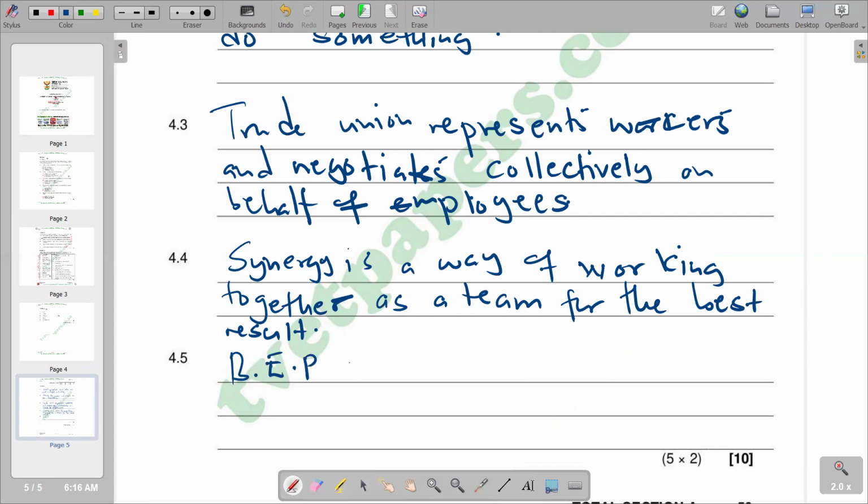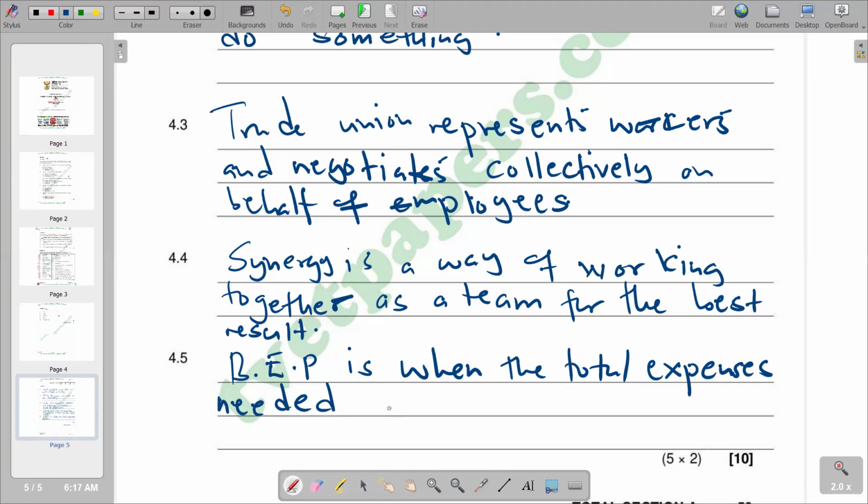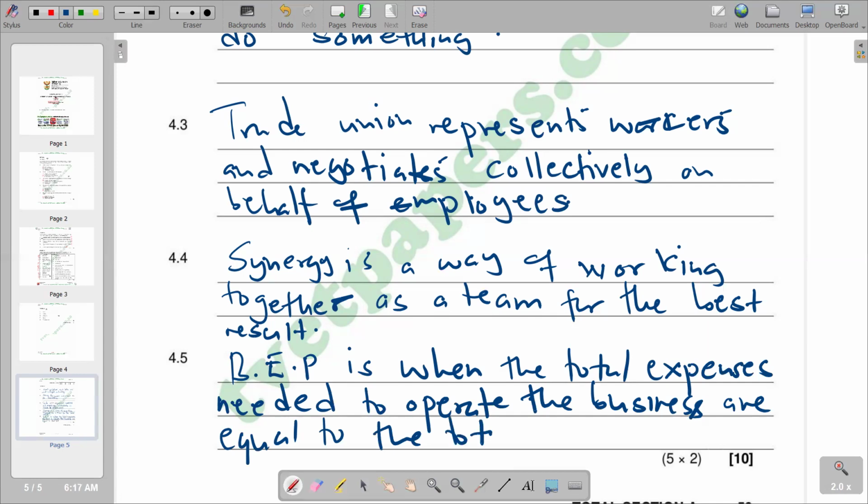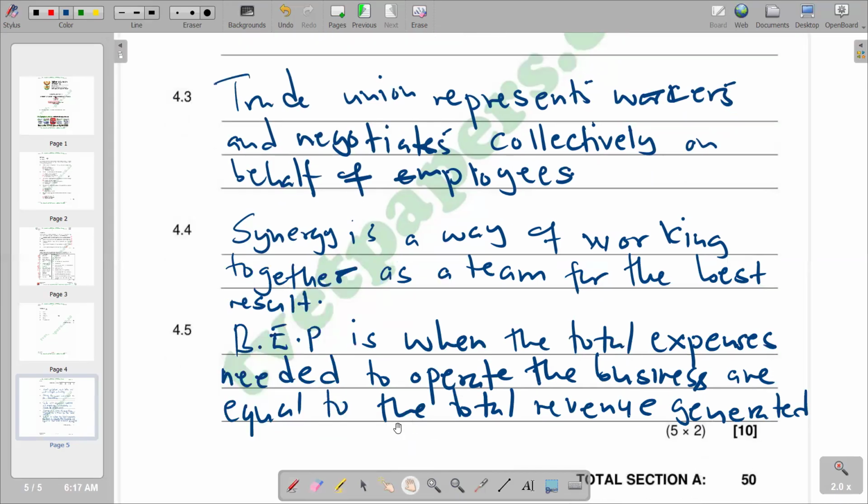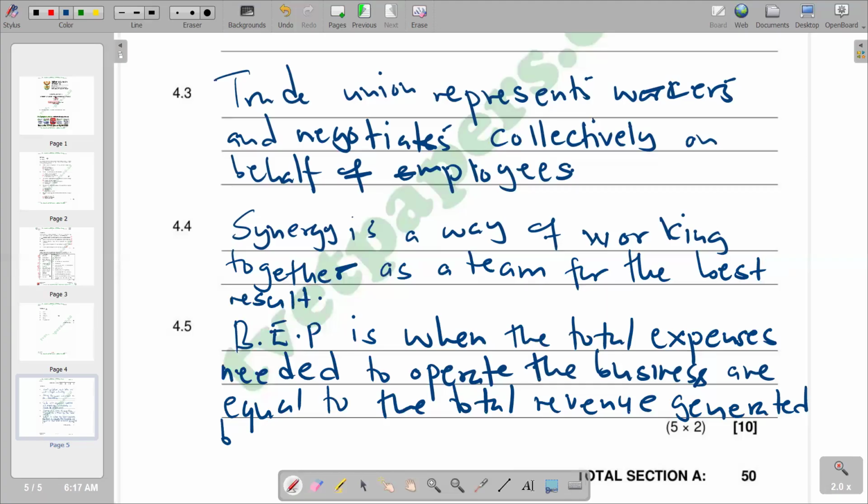This is break-even point, which is the last question that we have according to our first paper of November 2024.